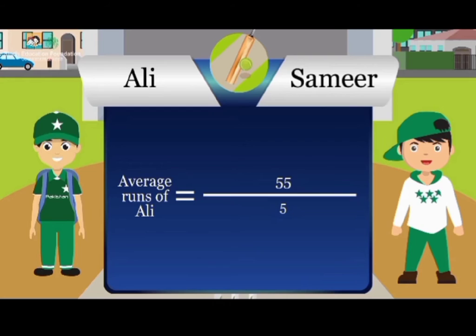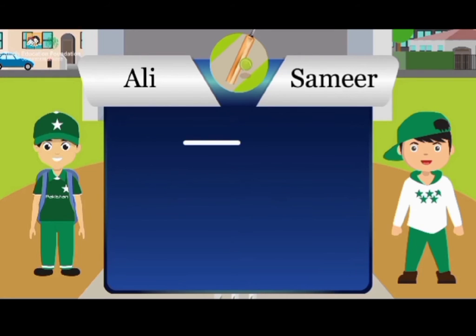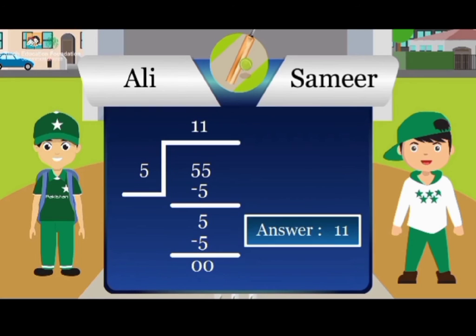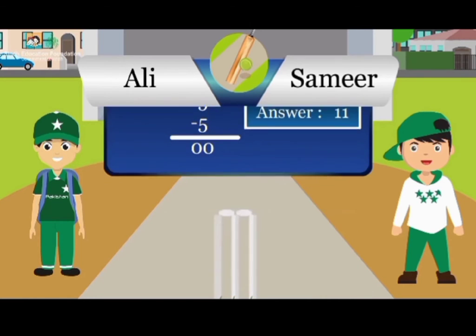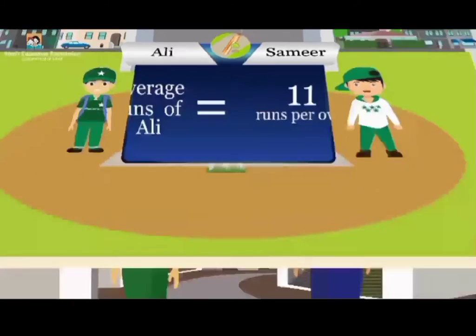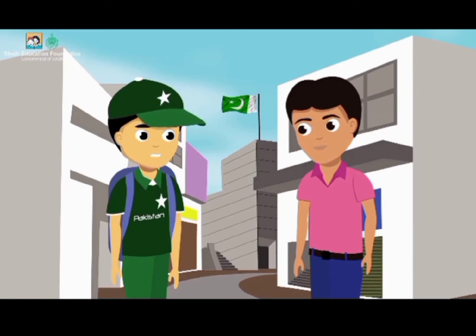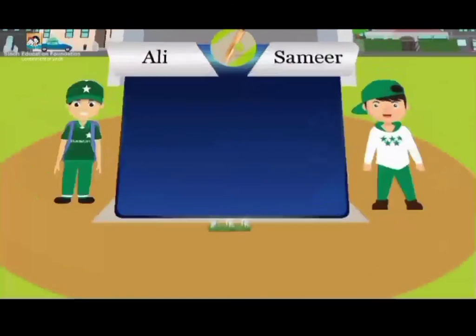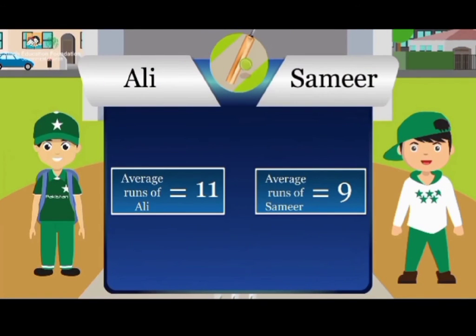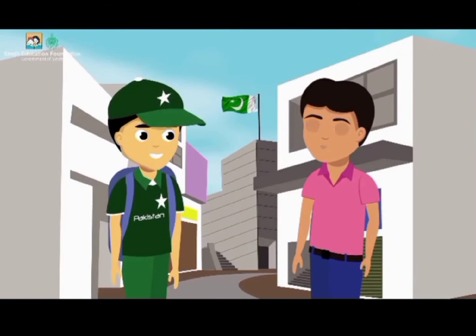As we have already known the procedure of division, the numerator will go inside and become our dividend and our divisor is 5. After dividing I get 11 as the answer. So average runs of Ali is 11. Now Ali is the winner because his average run rate is 11 per over.